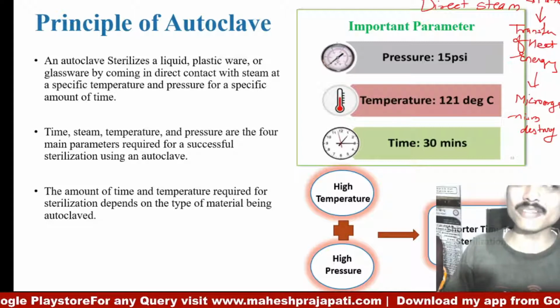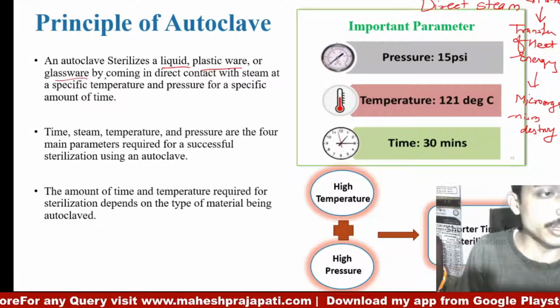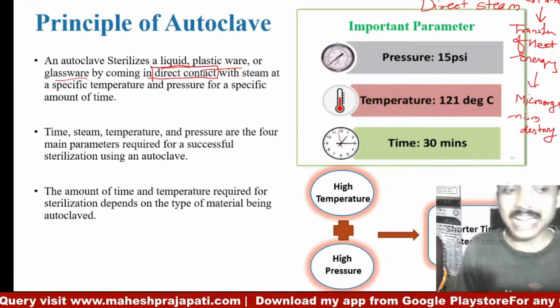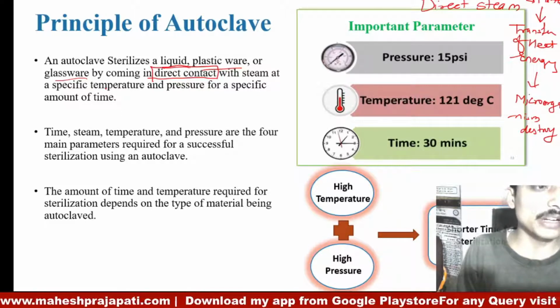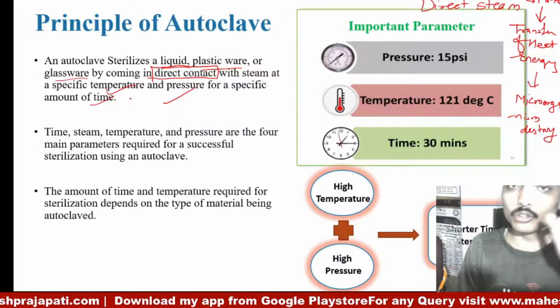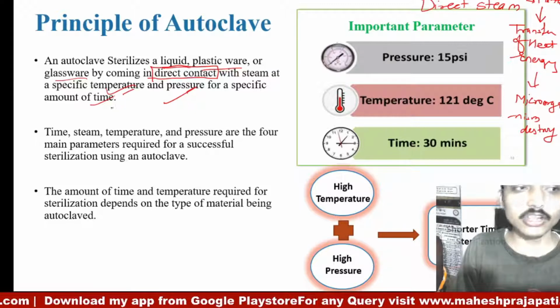An autoclave sterilizes liquid, plasticware or glassware by coming in direct contact. One important word is direct contact, which is very important, with steam at a specific temperature and pressure for a specific time. So 3 parameters are most important: temperature, pressure and time.